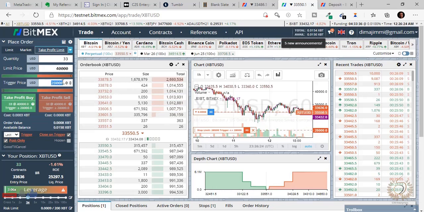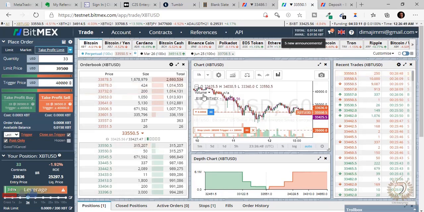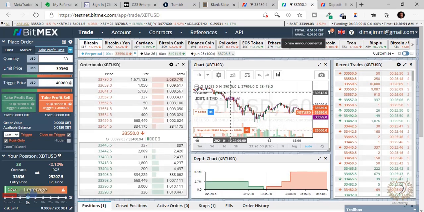We can give the market order to start looking, okay, we could say the limit price is 39,500: we tell the market, from 39,500 start finding a good price for us, so that once it reaches the trigger price, the last price, which is your main take profit price of 40,000, understand. Now you tell the market, once it gets to this point, sell off everything and give me my profit, which is what it's going to do.